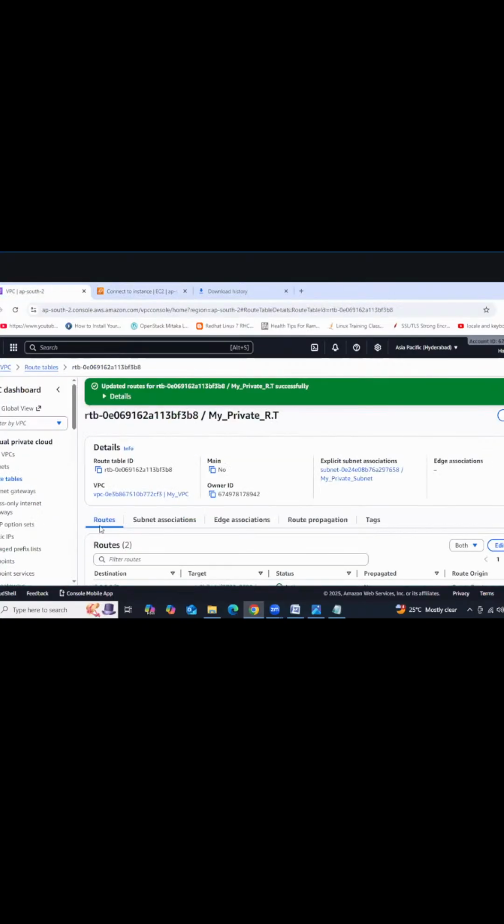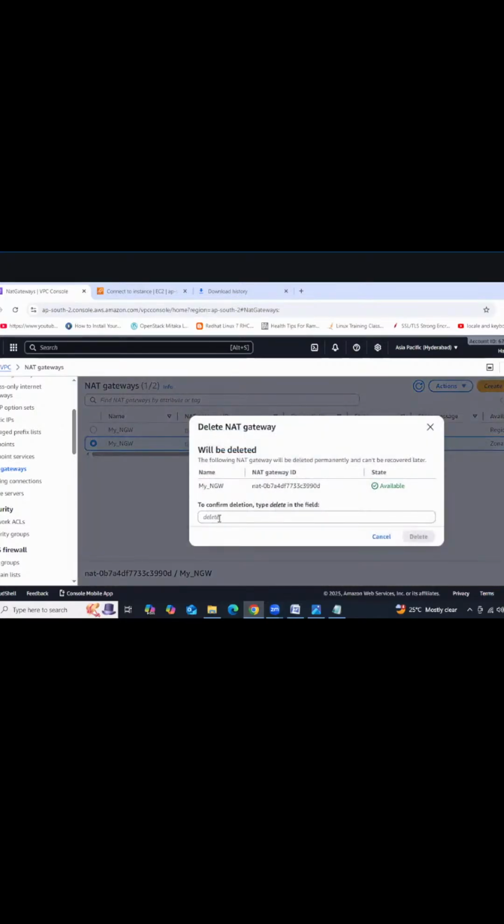Go to VPC, then go to NAT gateway, right? Select the NAT gateway and then delete NAT gateway, and delete. Guys, don't forget to release the elastic IP address. If you forget to release the elastic IP address, every day, per hour, you are going to get charged $0.05. Okay. First delete the NAT gateway.